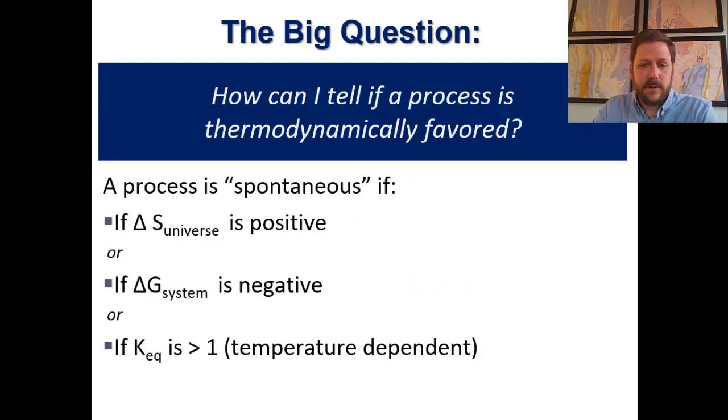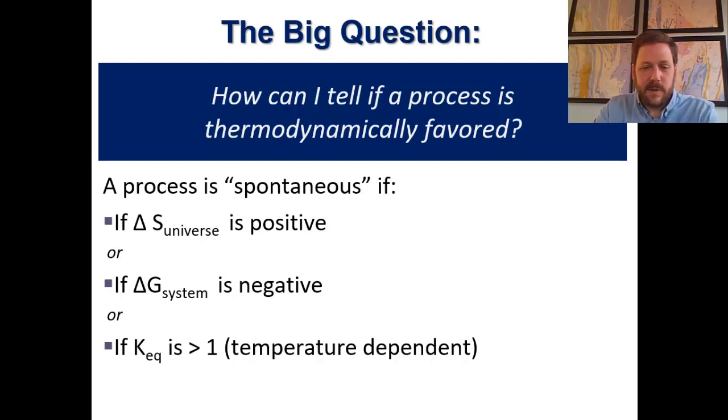There are 3 rules we're going to use to evaluate whether or not a process is spontaneous. And I'll sometimes say spontaneous just because it's easier to say than thermodynamically favored. But again, thermodynamically favored is preferable because the word spontaneous implies quickly. A process is spontaneous if the change in the entropy of the universe is positive, or the change in the Gibbs free energy of the system is negative, or if the equilibrium constant is greater than 1.